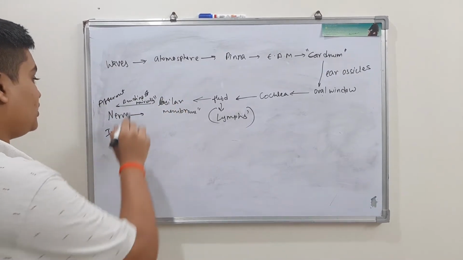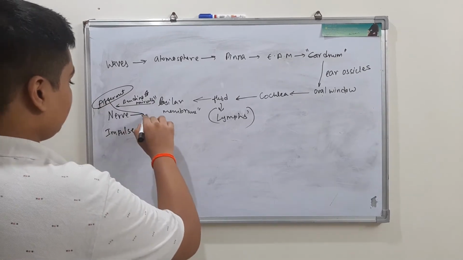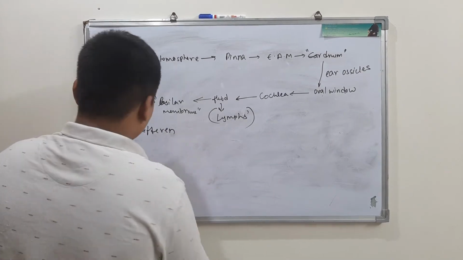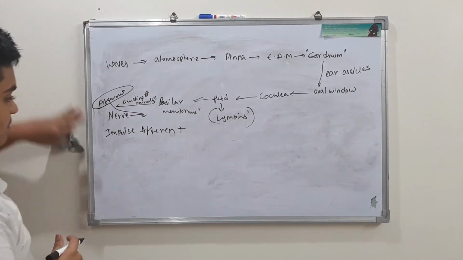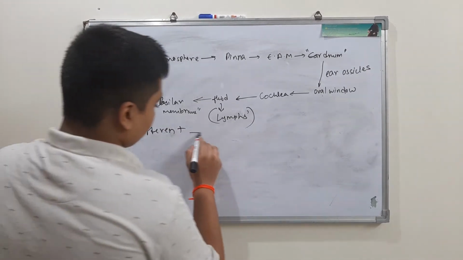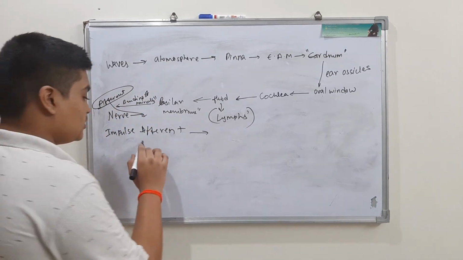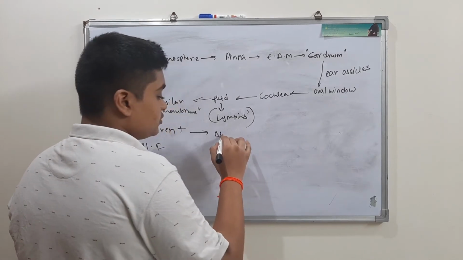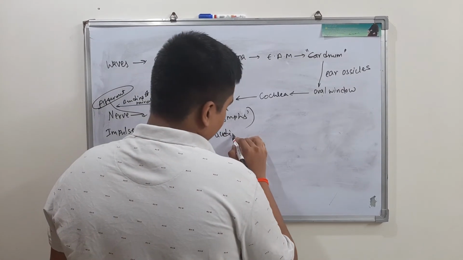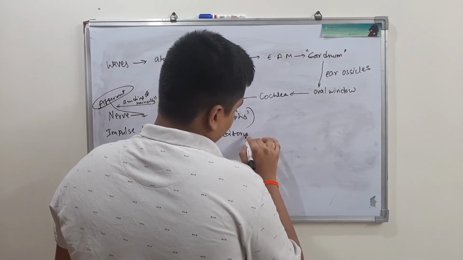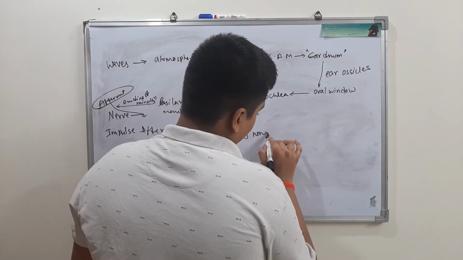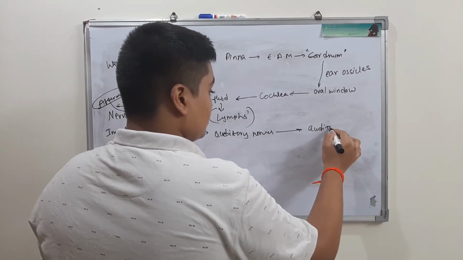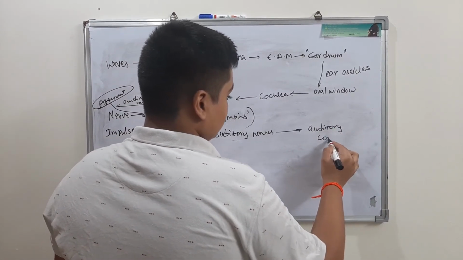From here these afferent nerve fibers of hair cells generate the neural impulses. From here neural impulse transmission occurs through the afferent nerve fibers to the auditory nerves, and from there to the auditory cortex.